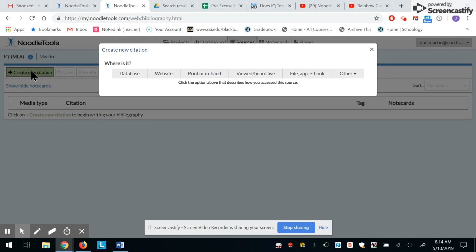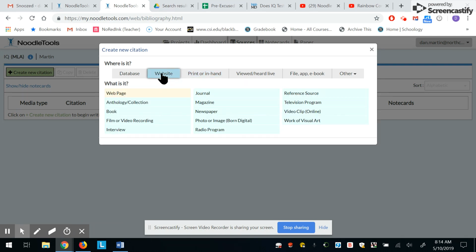And when I click on citation, as I look at the screen, it gives me a bunch of options. Do I have a magazine, a book, something that I have print in hand? No, this one's on a website. So I'm going to click on website. Still more options. What kind of website is this? Is this a web page? Is it like an online book? Is it an online journal? Is it an online magazine or newspaper? And in fact, this one is just a web page. Most of what you're going to deal with is just going to be a web page.